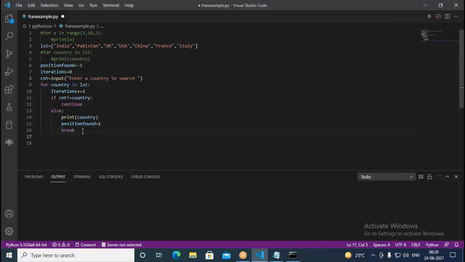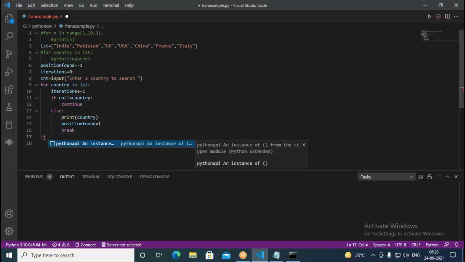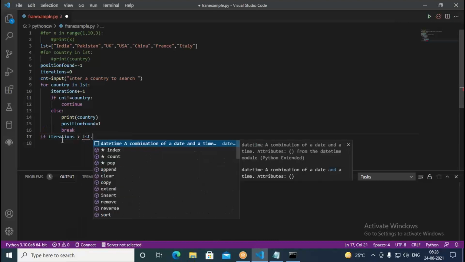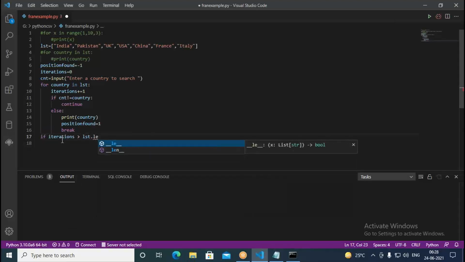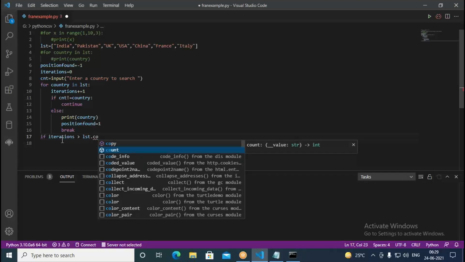So at the end, we write an if condition once again: if iterations greater than lst dot count. We can go with length or count, we have count here.